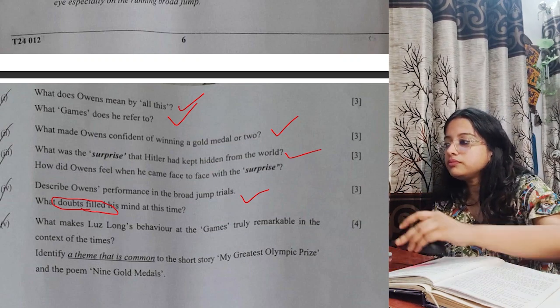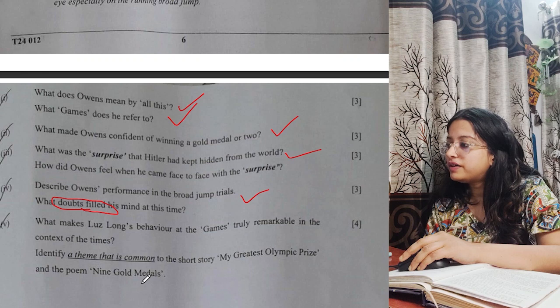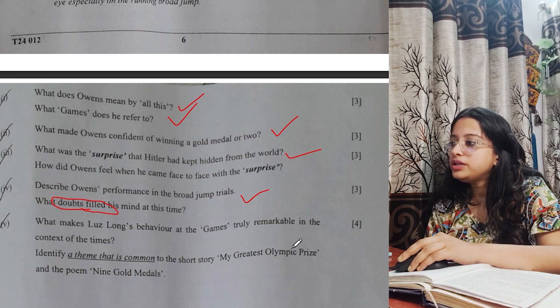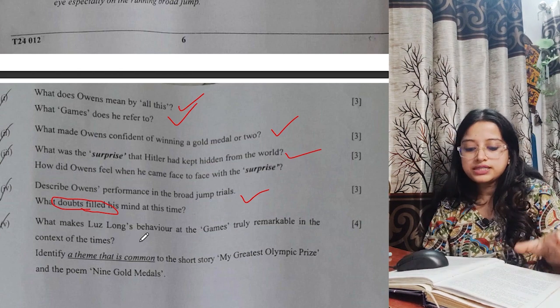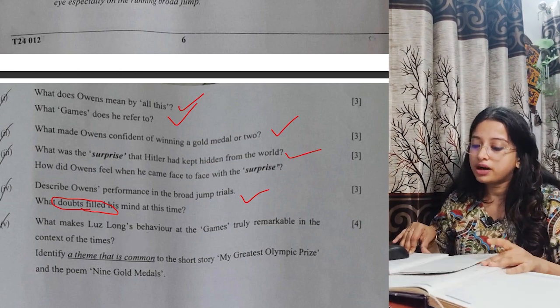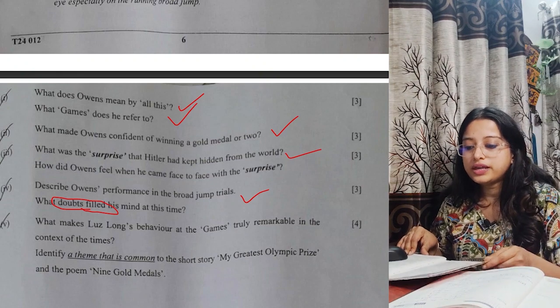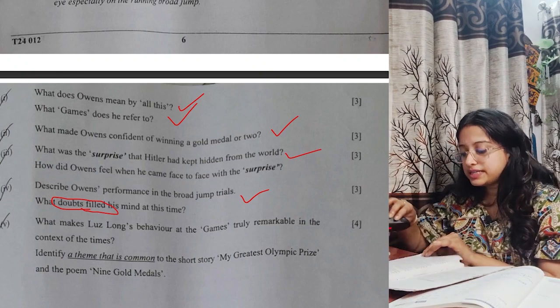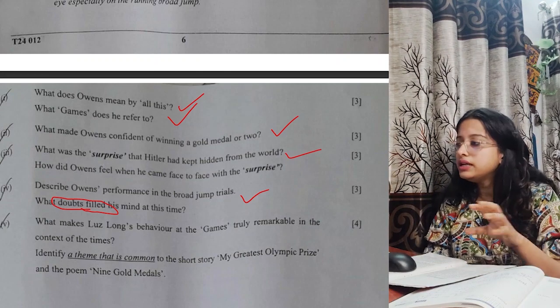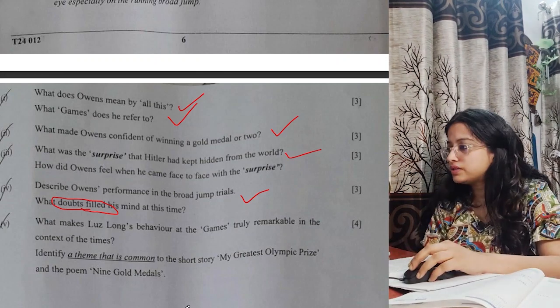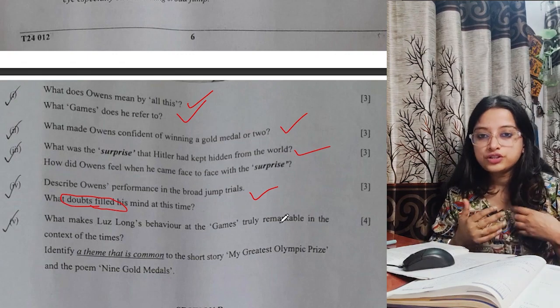That is all. Next, number 5, the last question. What makes Luz Long's behavior at the games truly remarkable in the context of the times? So how does it become very remarkable? Again, this one you can write. It is on page number 106. The last part, you have to detail the answer slightly. In the last 2 paragraphs, you have your answer, right? So the last answer is a mixture of everything.